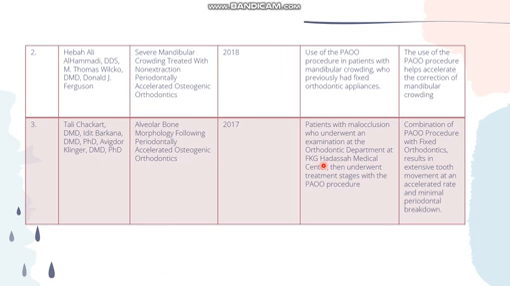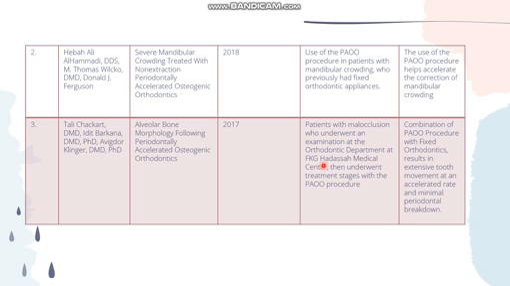Second, Heba Ali, with the title Severe Mandibular Crowding Treated with Non-Extraction Periodontally Accelerated Osteogenic Orthodontic, published in 2018. Method: use of the PAOO procedure in patients with mandibular crowding who previously had fixed orthodontic appliance. In the result, the use of the PAOO procedure helps accelerate the correction of mandibular crowding.